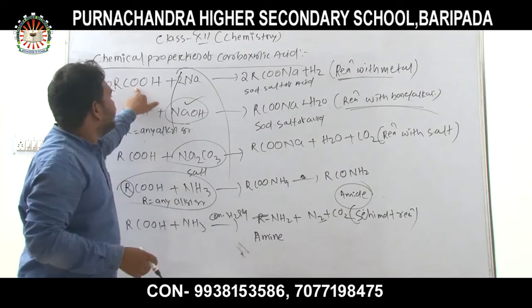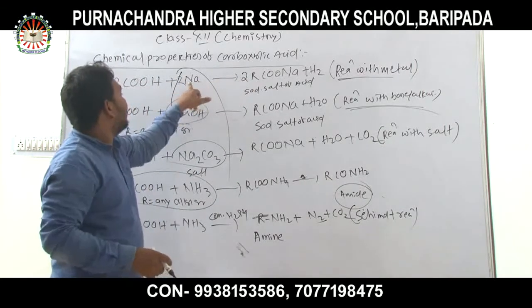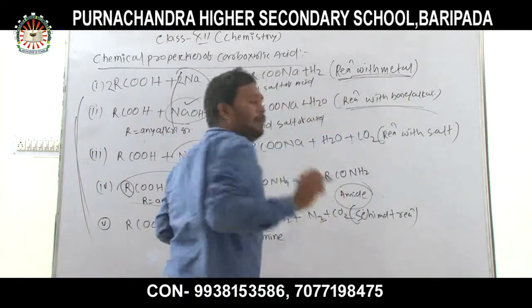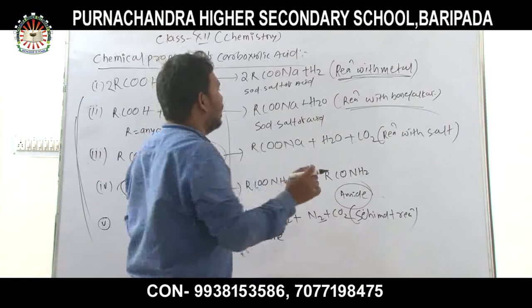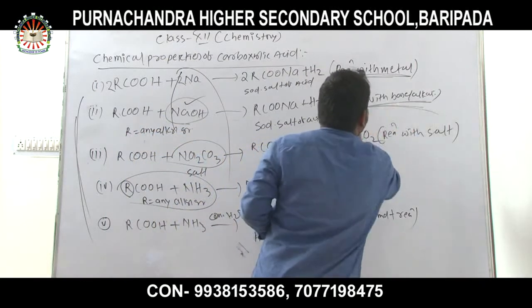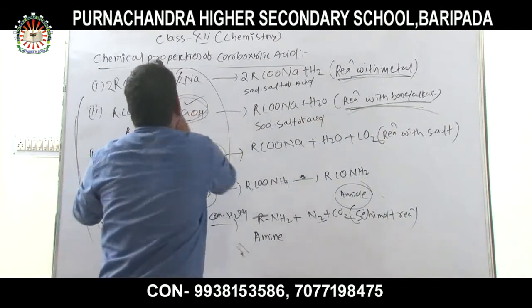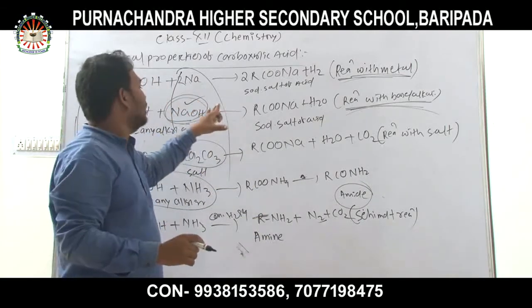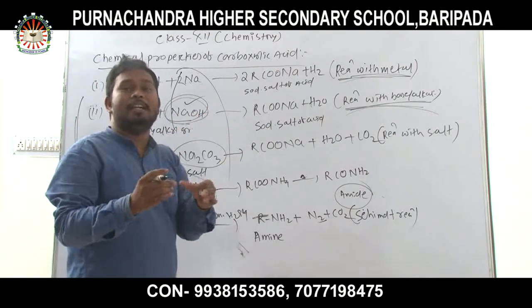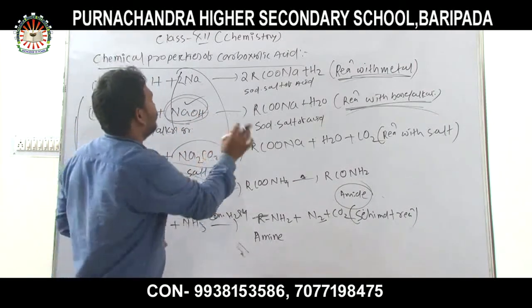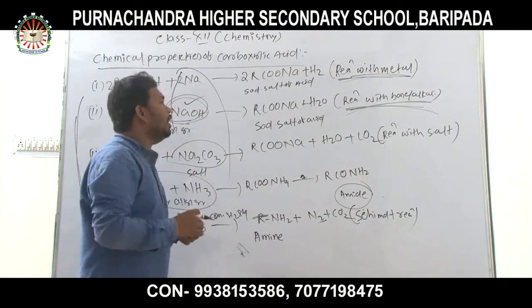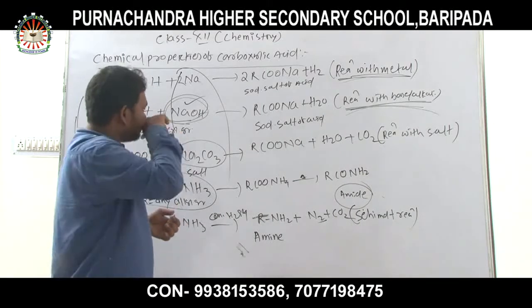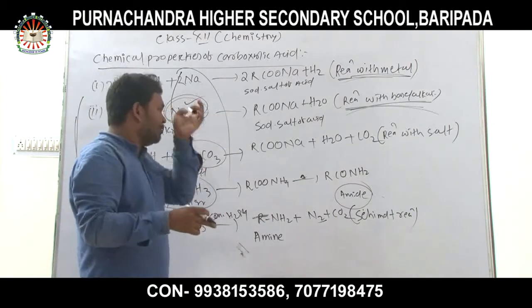When carboxylic acid reacts with a metal, here I have taken sodium as an example, the metal salt of the acid is formed. Similarly, when carboxylic acid reacts with a base, here I have taken NaOH as an example, a salt of the acid is formed. Similarly, when carboxylic acid reacts with a salt, the salt of that acid is formed.